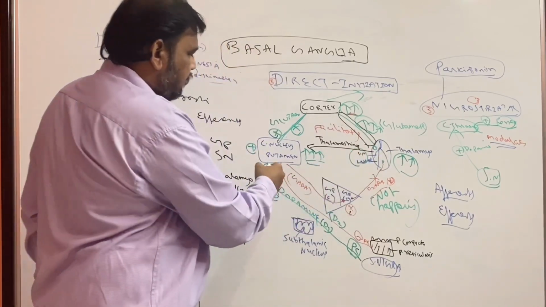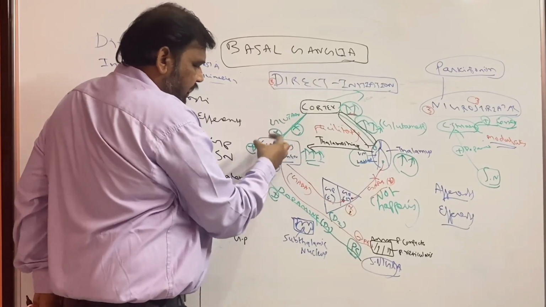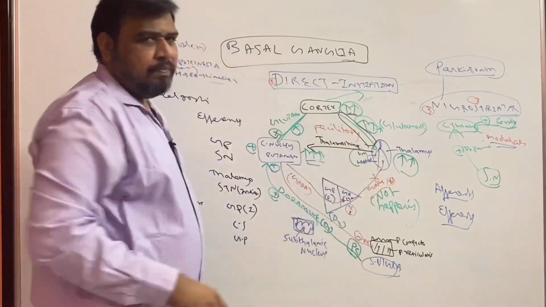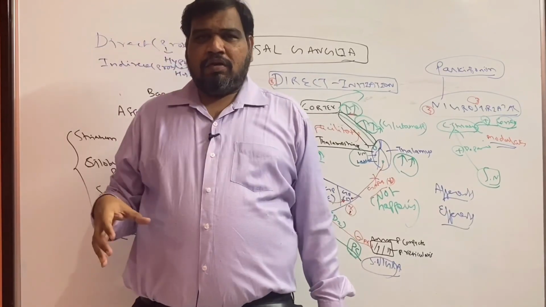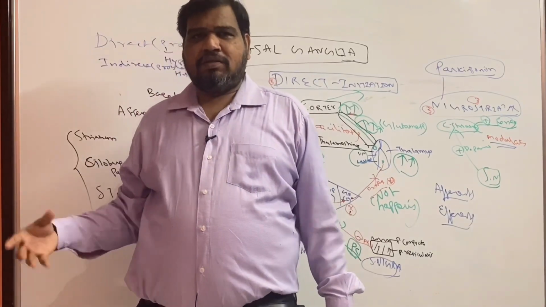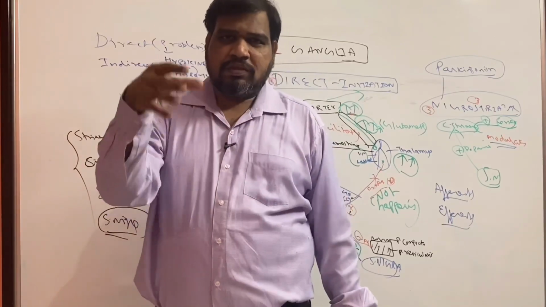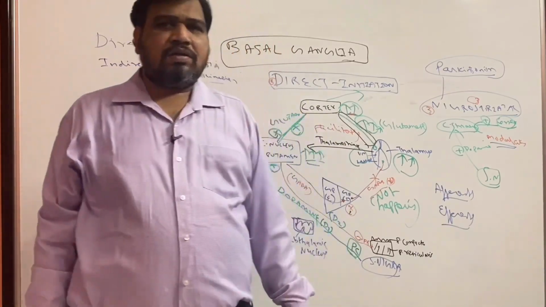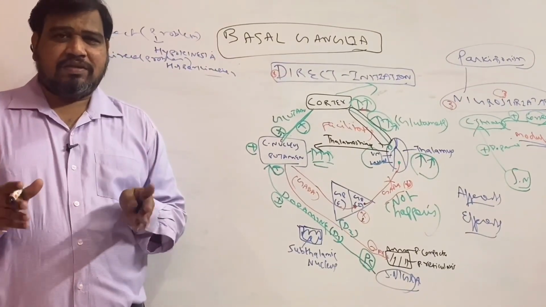This is possible, but this is not possible. Caudate nucleus and putamen have to go via the connections and end up in the thalamus. So no direct output from the caudate nucleus and putamen or from the globus pallidus to the cortex. It is going via the thalamus and from the thalamus to the cortex. That is very important. We discussed the afferent and efferent connections of basal ganglia.